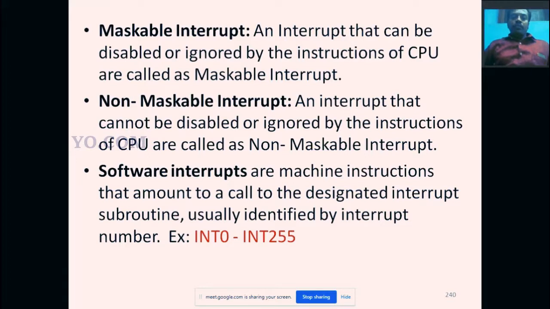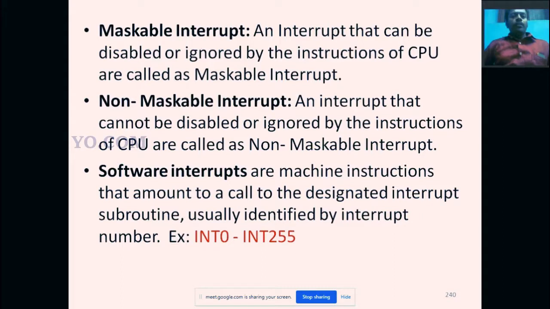After finishing, you will find an exe file on your desktop. If you double-click that file, your computer immediately restarts. That cannot be controlled. After applying restart, you cannot control it. That is called a non-maskable interrupt.